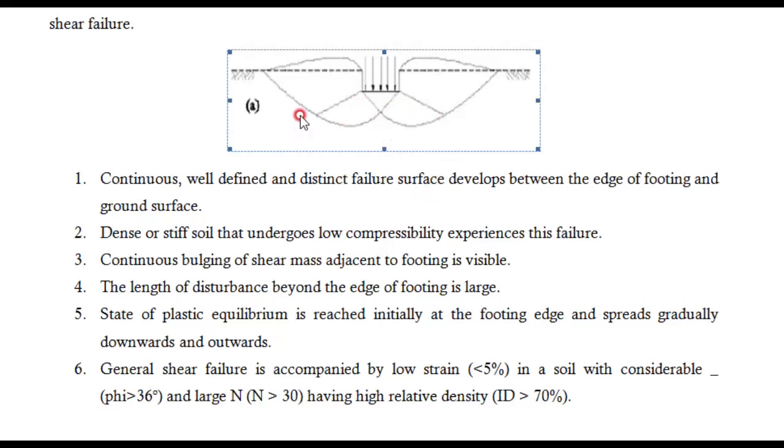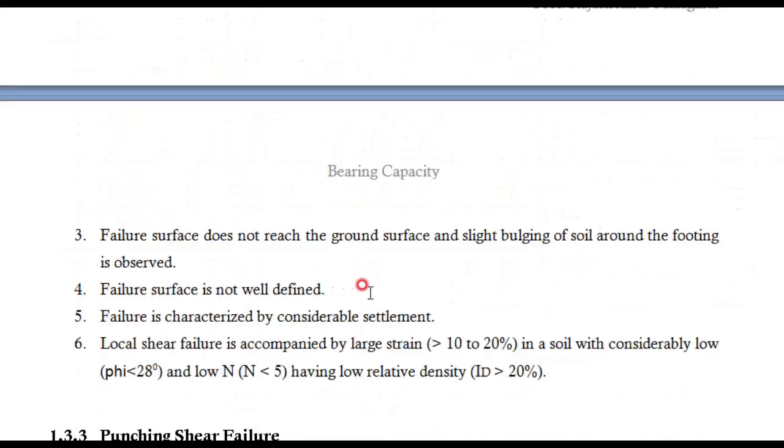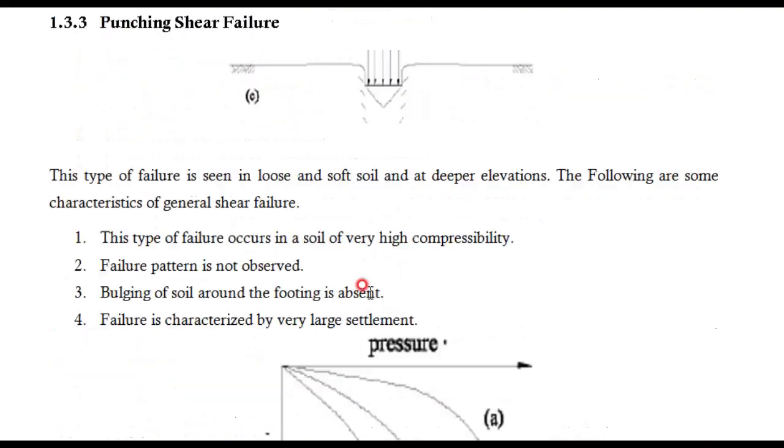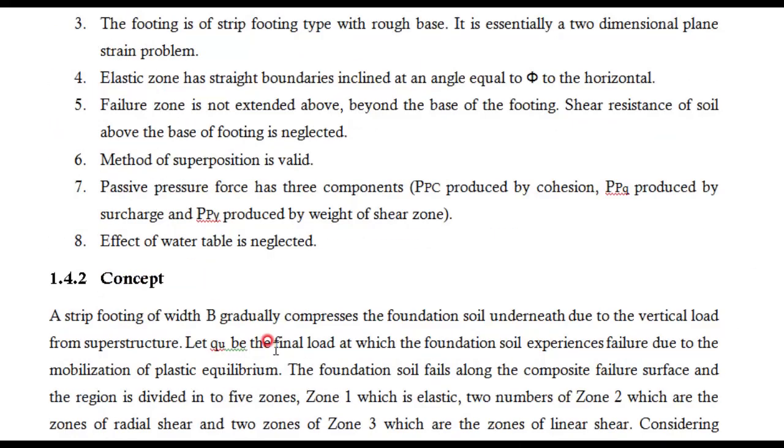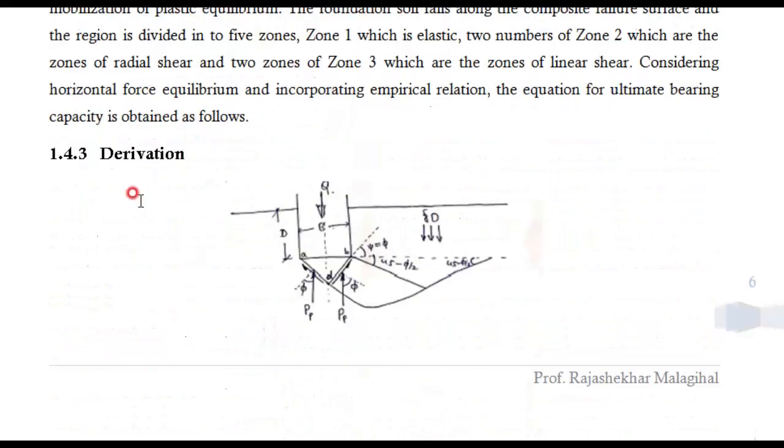And this is the linear shear failure zone. Here parallel strips we will consider when it fails. This is part of the foundation, which is rigid. For these two, plastic equilibrium applies, and for this one, elastic equilibrium theory applies. These are assumptions. These are concepts. Now coming to the derivation.